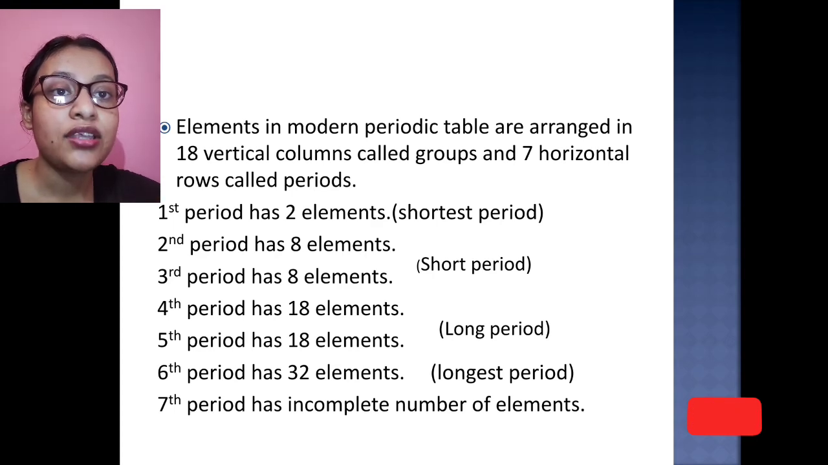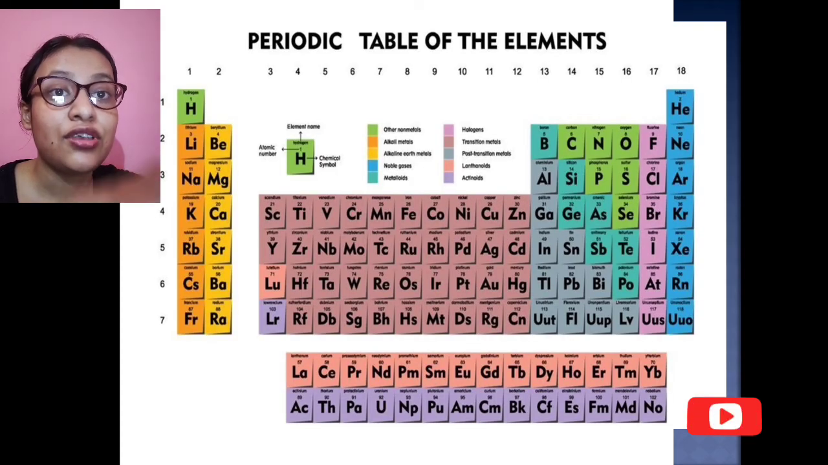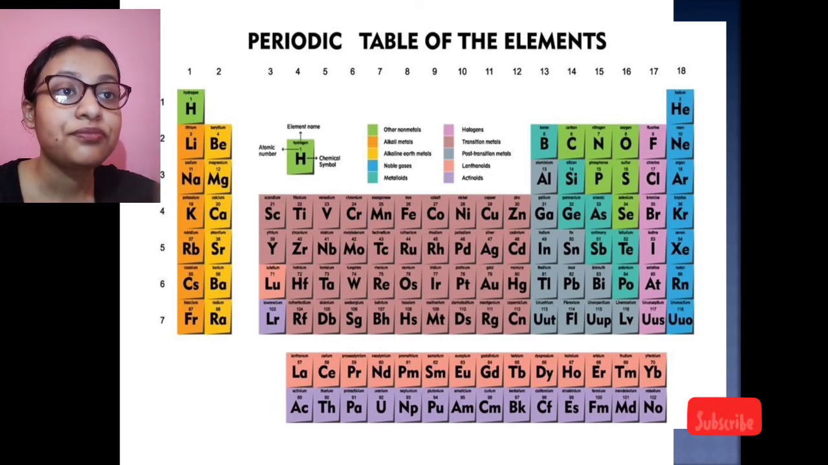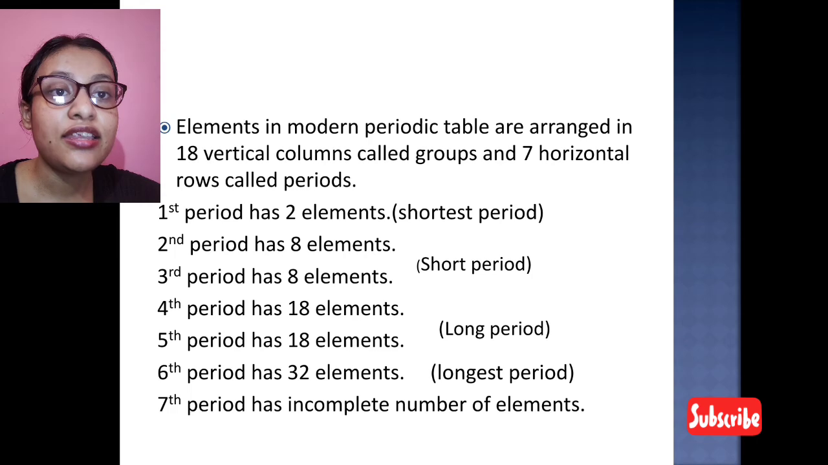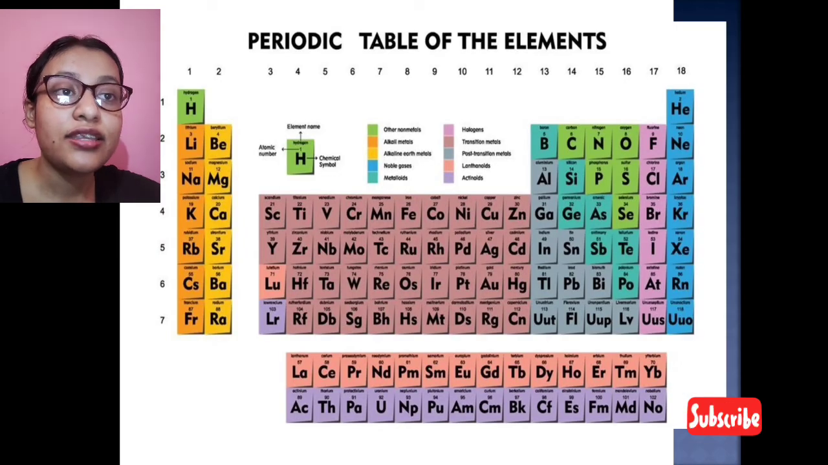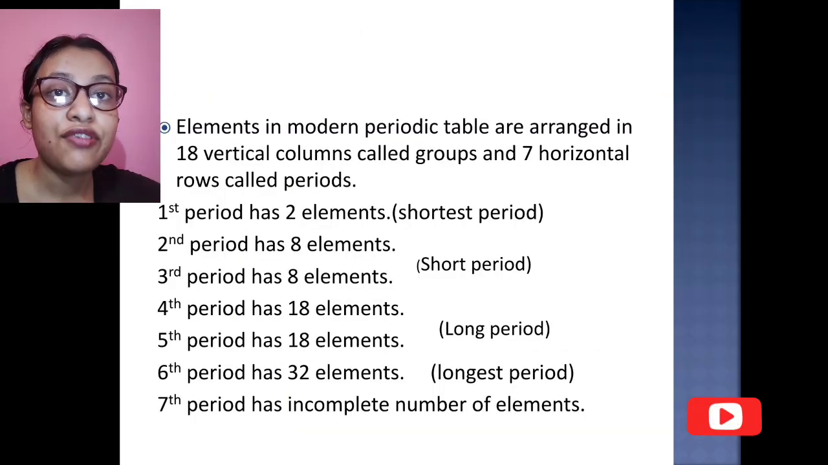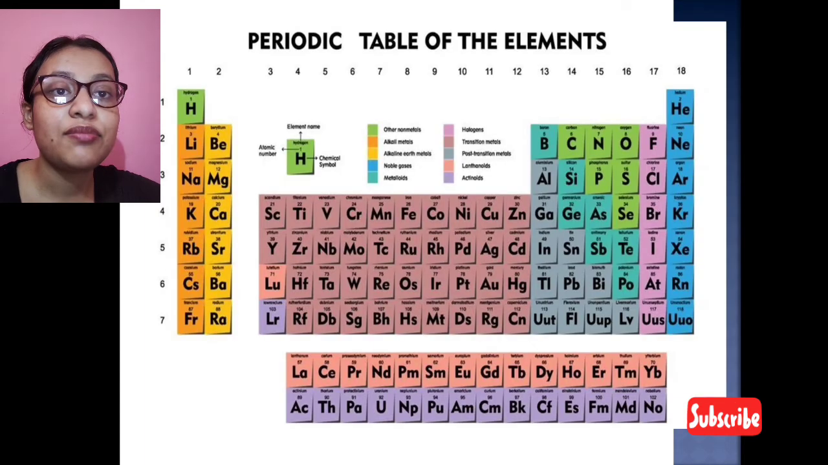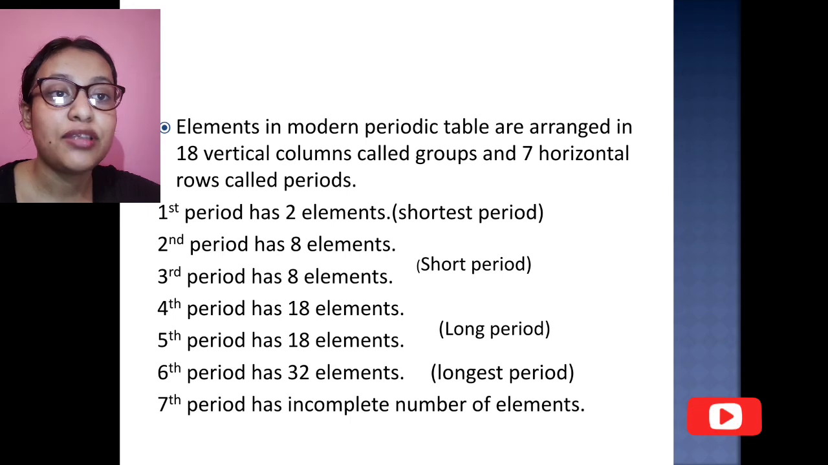The fourth period has a total of 18 elements, and the fifth period also has 18 elements. The fourth and fifth periods are known as the long periods. The sixth period has 32 elements, so it is known as the longest period. The seventh period is incomplete, so it is known as the incomplete period.